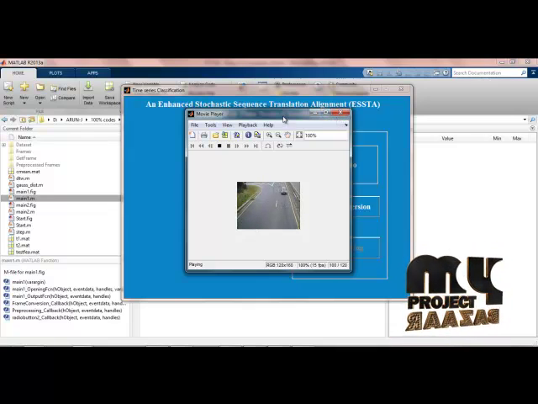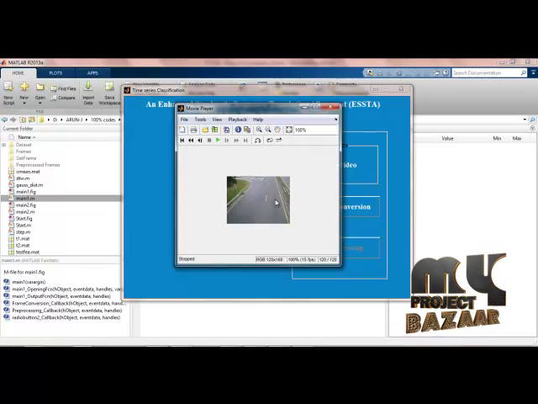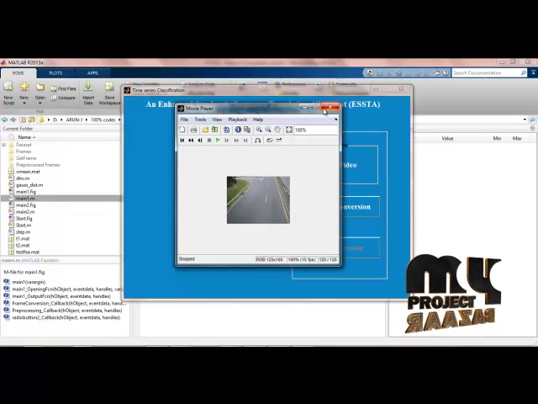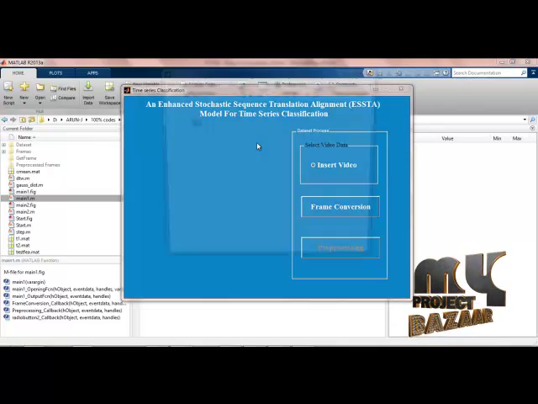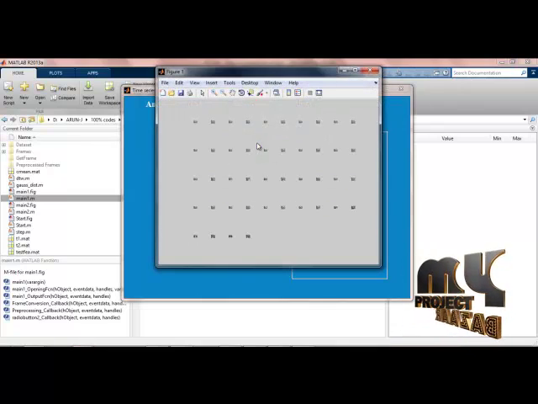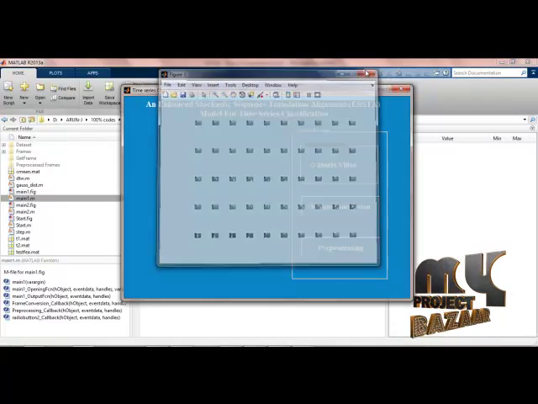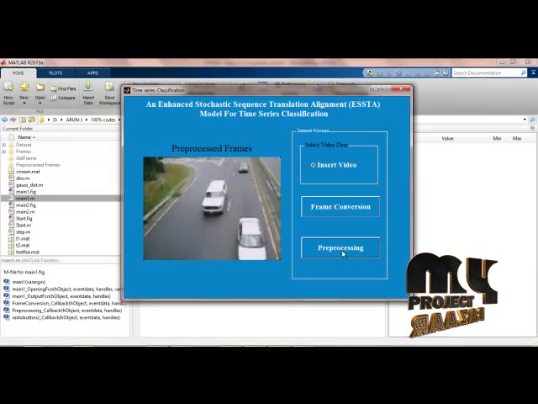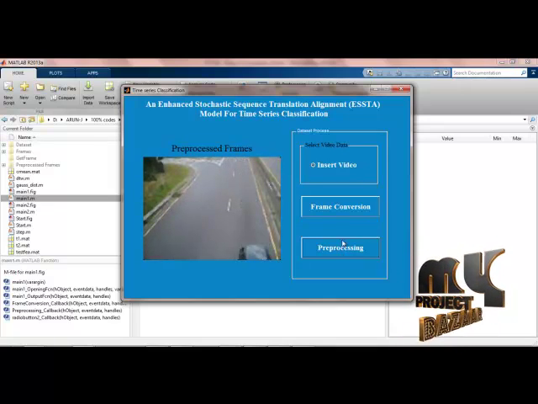As we already planned, our goal is to count the number of vehicles, and depending on the vehicles, determine the traffic strength. Next, frame conversion. I have taken the video as an input, and for processing we need frames, because we have to process frame by frame. For that I am converting the video into frames, and then pre-processing. In pre-processing, every frame is processed by filtering. The filtering removes the noise in the video.